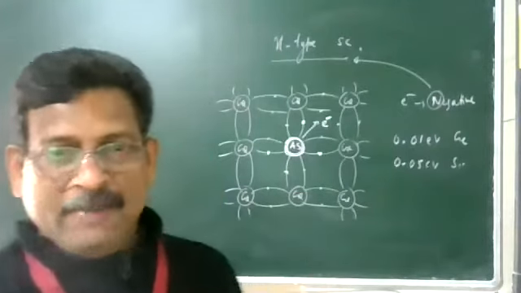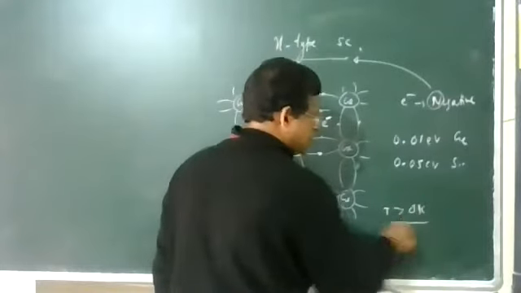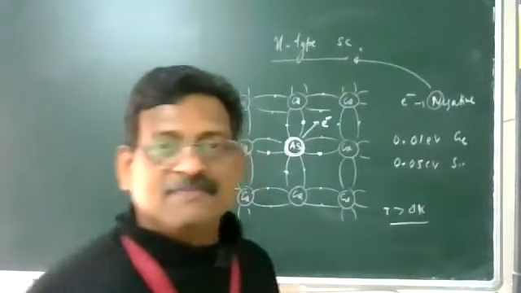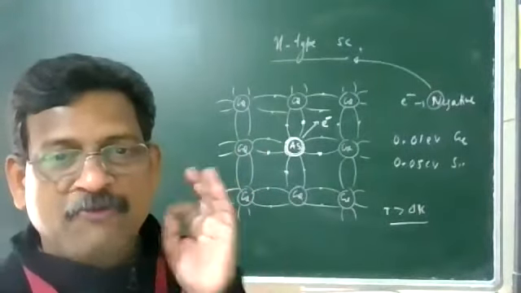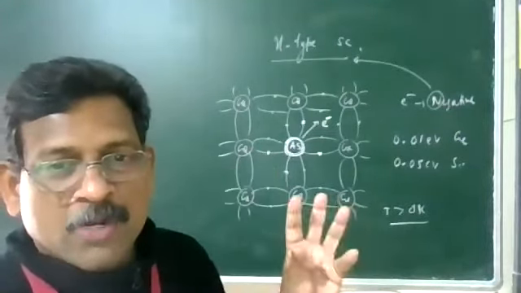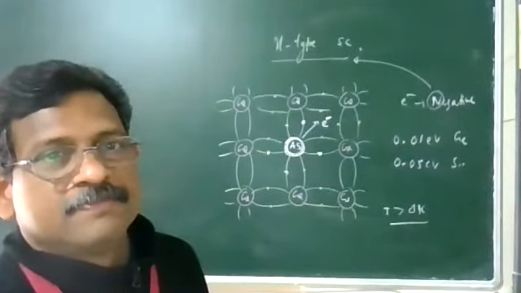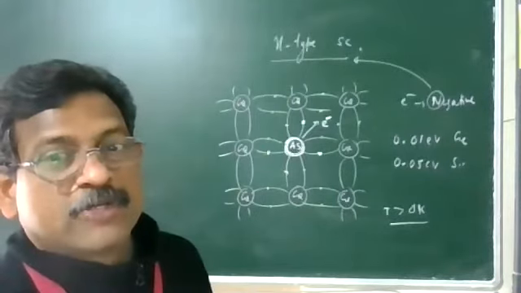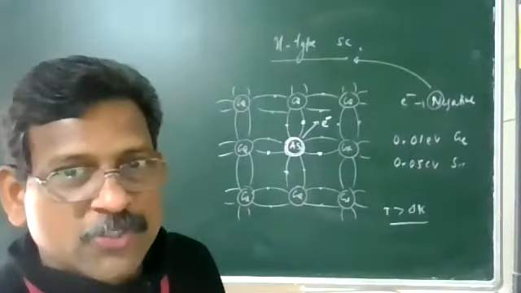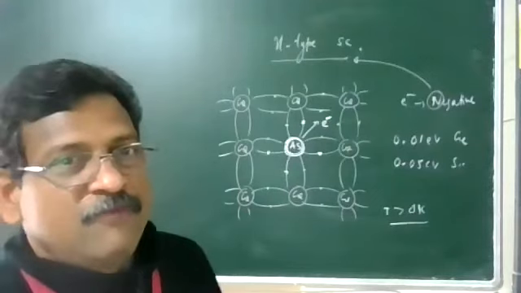Now, because of temperature, when we are discussing the case at a temperature greater than 0 Kelvin, many covalent bonds will break. Say 50 covalent bonds are broken. So how many electrons will be free? This is because of temperature. 50 electrons are free. How many holes will be produced there? 50 holes will be produced.